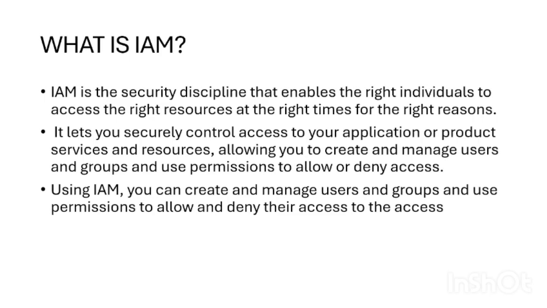What is IAM? IAM is a web service provided by AWS that allows us to securely control access to AWS resources. It helps us manage users, permissions, security credentials, etc. In simple terms, IAM answers three main questions. Who can access AWS? What resources can they access? What actions can they perform? For example, a developer may have permission to create EC2 instances, while a viewer may only have permission to view data.